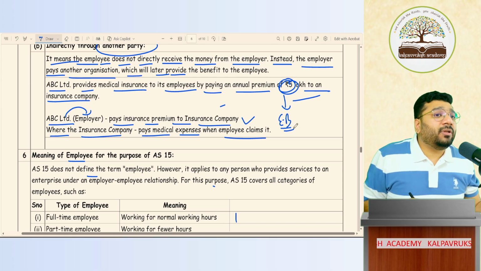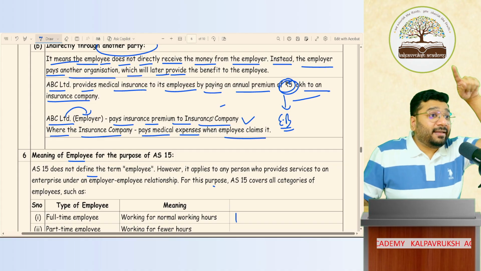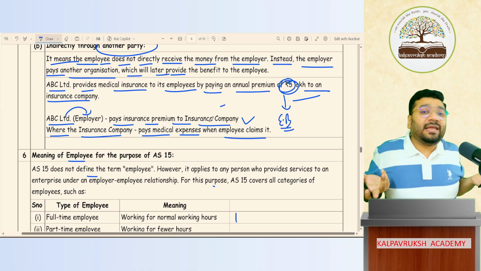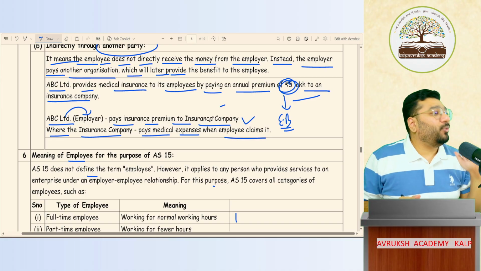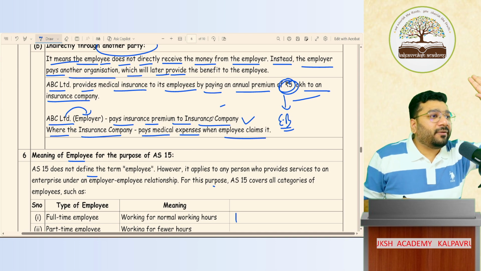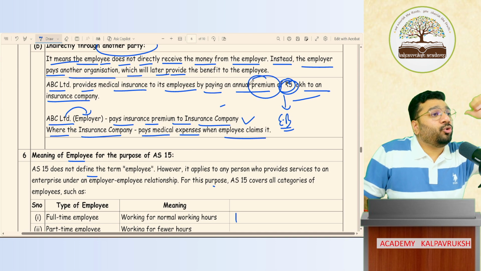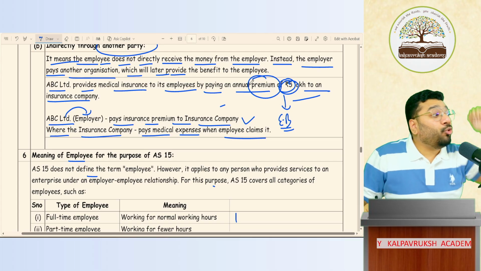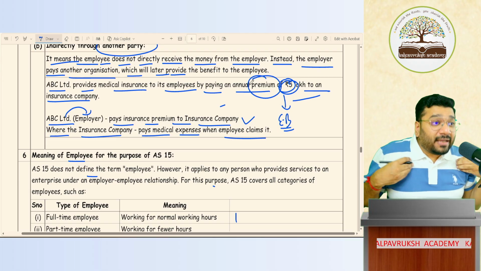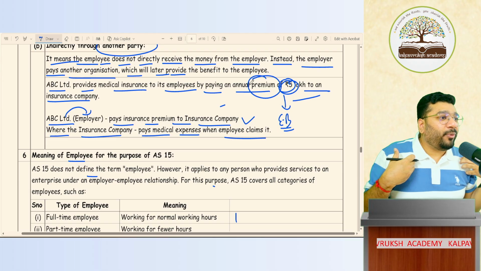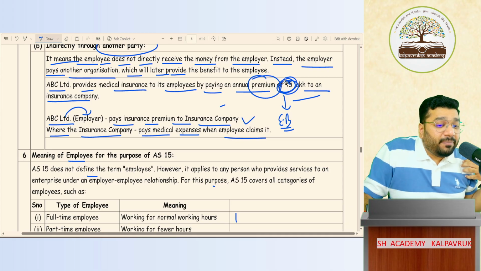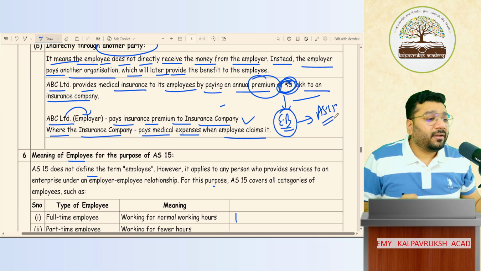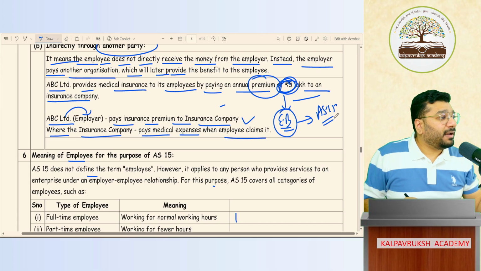So some people argued that no. Actually at the end, who paid the employee benefit? Insurance company. How is this employee benefit given by the employer? Like that people argued. So AS15 said that nothing doing. This premium I paid to the insurance company so that the insurance company can provide the ultimate benefit to whom? Employee. But on the triggering point, not on triggering point. So this 5 lakh what I'm paying will be treated as employee benefit and this should be accounted as per AS15. Got it? Okay. One more thing is there.